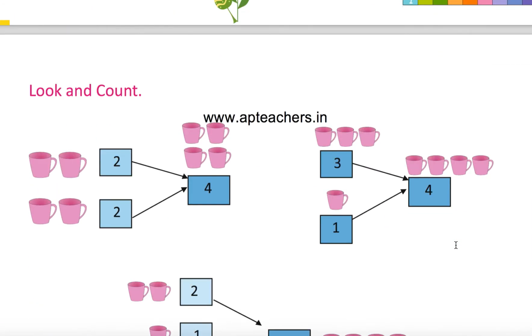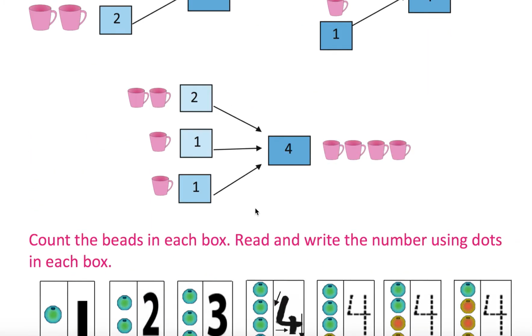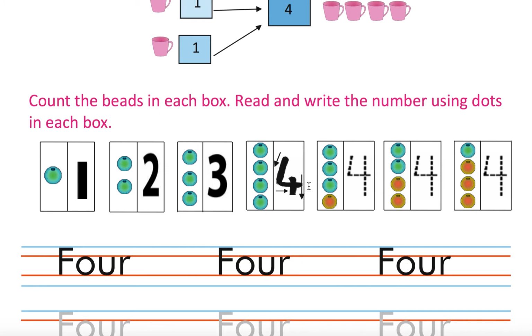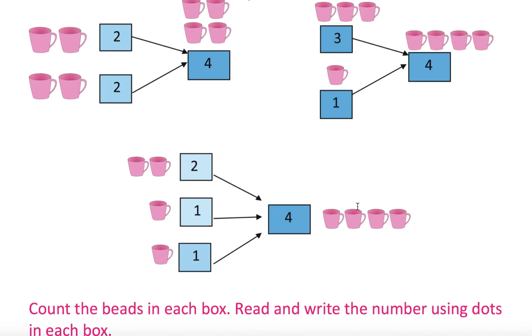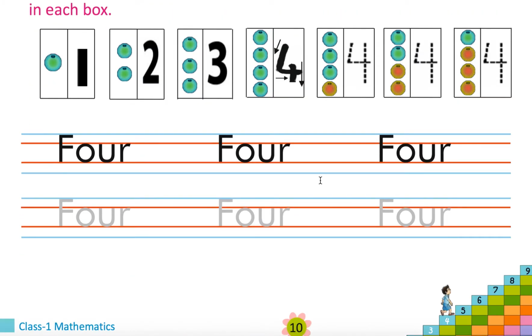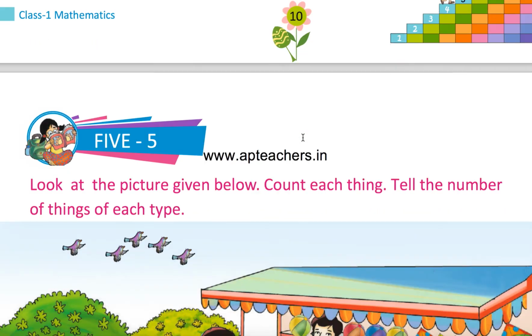Okay. 4 balloons, 4 dots, 4 rupees, 4 fingers, 4. Fine. 2 plus 2, 4. 3 plus 1, 4. 2 plus 1 plus 1, 4. 1, 2, 3, 4. This is how you have to write 4. This is also 4. Okay. So join the dots and write 4.